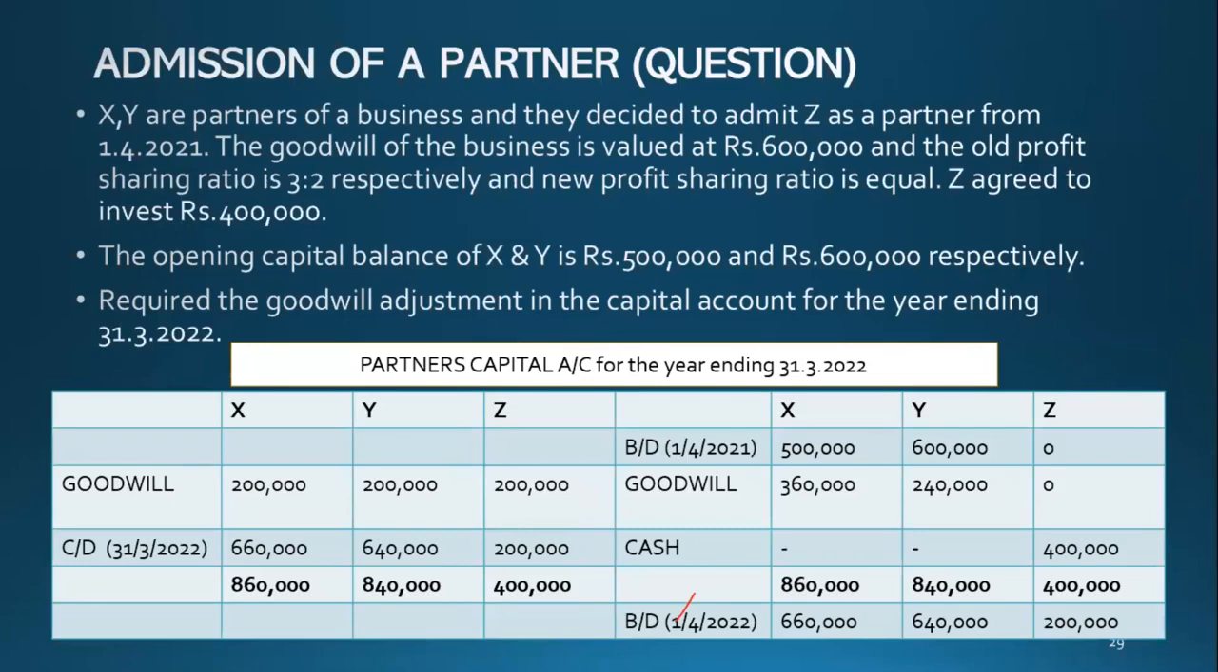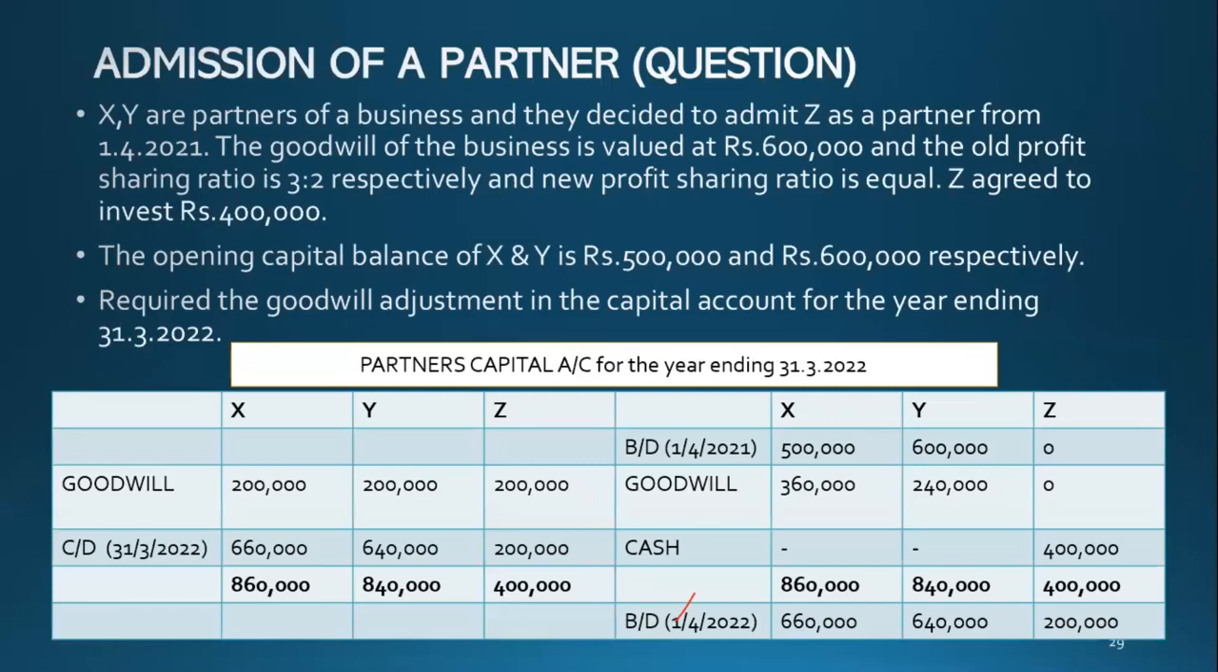Capital account is an equity account. So in an equity account, when you debit, your equity reduces. So on the debit side, I have written 200,000, 200,000, 200,000. That shows how much each partner loses now in terms of sharing the goodwill.